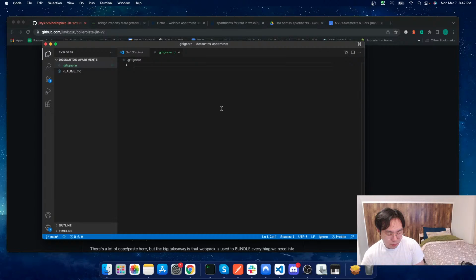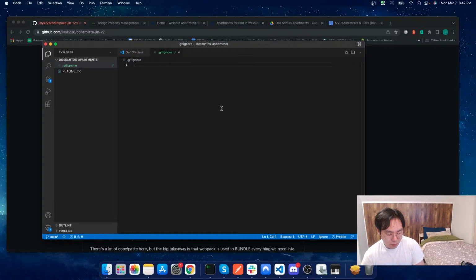So node modules, this is something that npm creates for you. Hopefully you know what npm is. If not, feel free to reach out to me. I can try to see if I can go over it with you, and get a better understanding of it myself. But in any case, with any project in JavaScript, more than likely you'll have this node modules folder that you don't want to copy over because there's a lot of stuff in there.